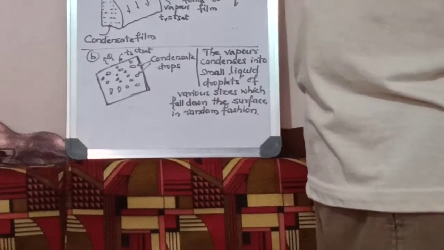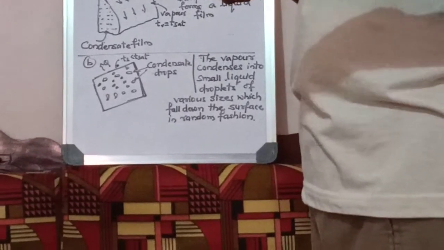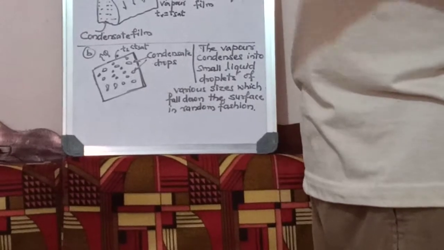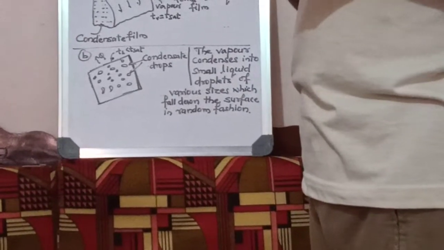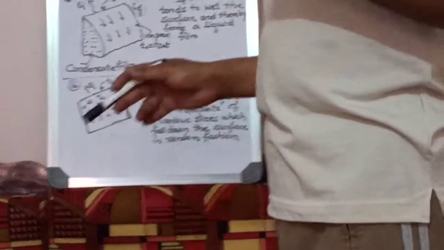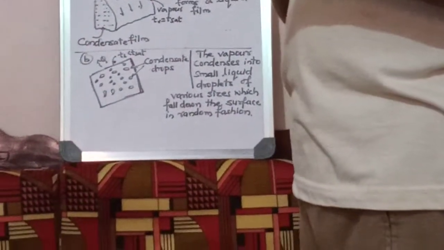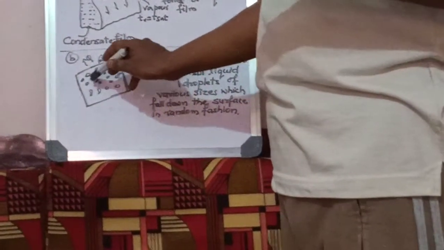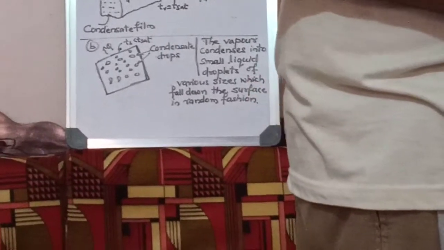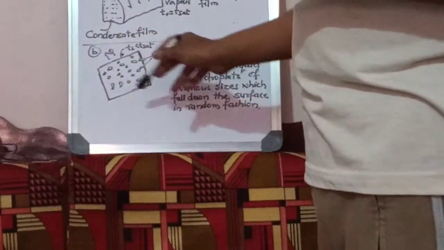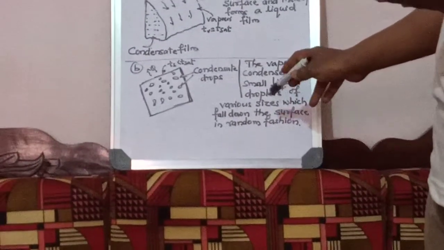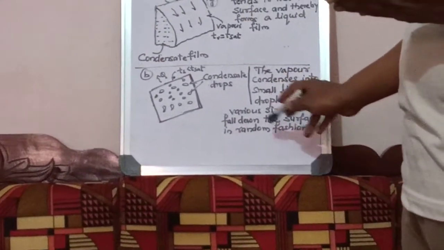So the leaves provide the condensation surface, a very fresh, dry and very clean surface, and the curvature on the particular leaf makes droplet formation very easy. Here in dropwise condensation, a very dry plate is provided, and here and there we can see pits. On a particular pit condensation takes place, that is, vapors condense and drops are formed, which are called condensate drops. The vapor condenses into small liquid droplets of various sizes which fall down the surface in random fashion.